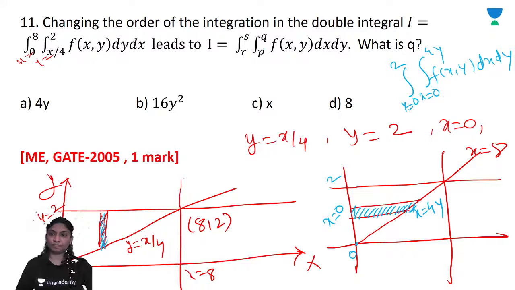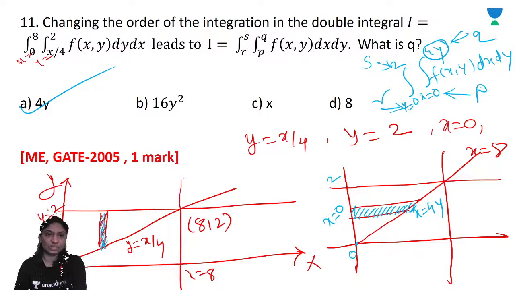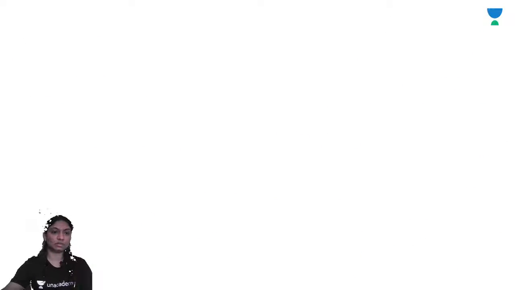So what is the value of q here? Here p is equal to 0, q is equal to 4y. Right? Are you getting it? Q is equal to 4y. This is the value for q, the value for s, the value for r, and this is the value for p. Clear? So very interesting example here. If we change the strip or the integral limits, then we will get the same. The correct option is 4. Okay, I hope you are getting it clearly.